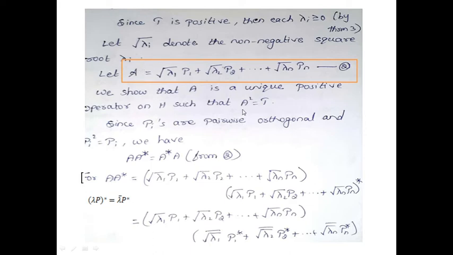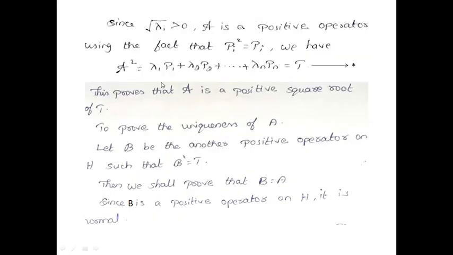Because you need to show that A squared is equal to T. So A squared is the whole square, and that becomes root lambda 1 the whole square P1 squared, plus root lambda 2 the whole square P2 squared, etc., plus 2 into root lambda 1 P1 into root lambda 2 P2, plus 2 into root lambda 2 P2 into root lambda 3 P3, etc. You will get. Now see this, you can come across the terms root lambda 1 the whole square.